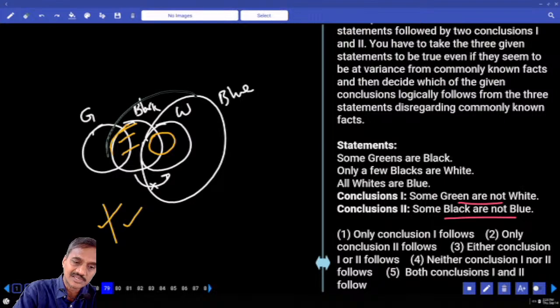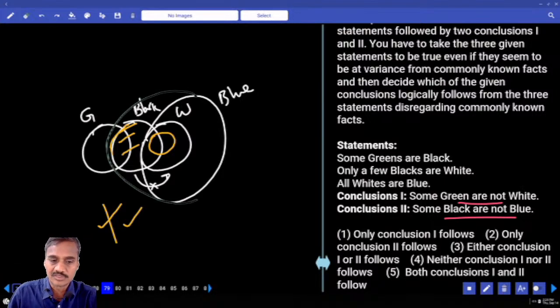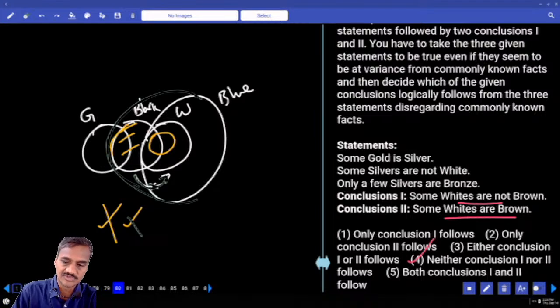Now tell me whether I can write blue like this or not. This entire black cannot be a part of white. It can be a part of blue. Hence, what is your answer? Neither one nor two. Choice for question number 79. The next one, 80th.